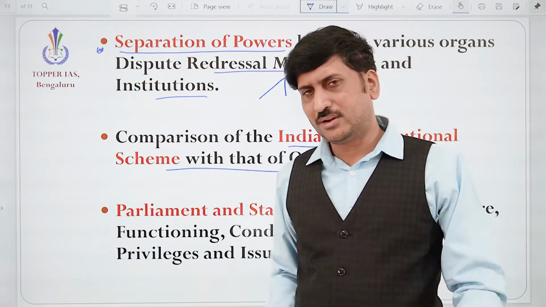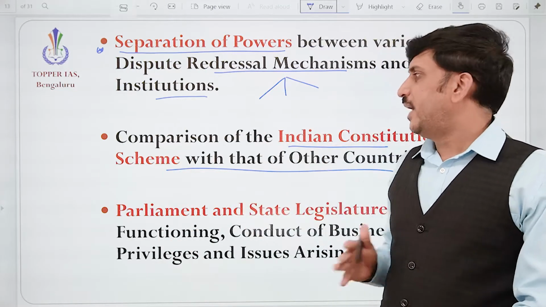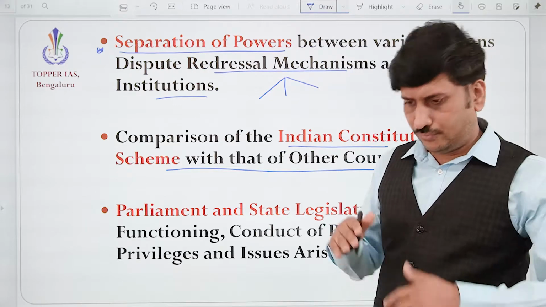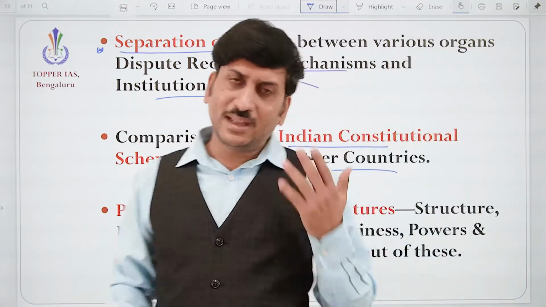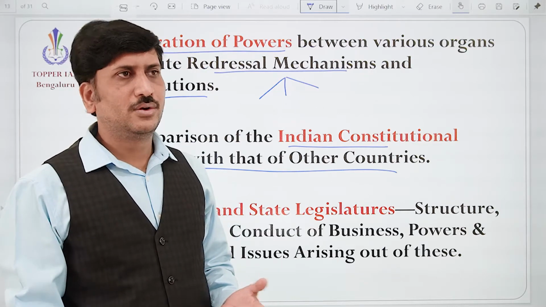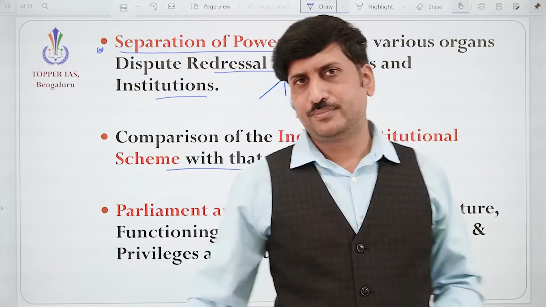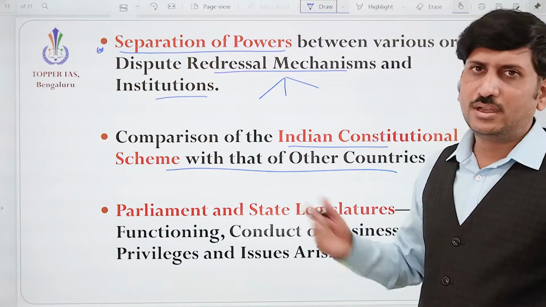We need to compare our constitution with the UK, USA, Switzerland. So this comparison helps us. If in the future we want to make any amendments also, it helps us, to make us better. So we'll study the comparison of constitutions and their features.